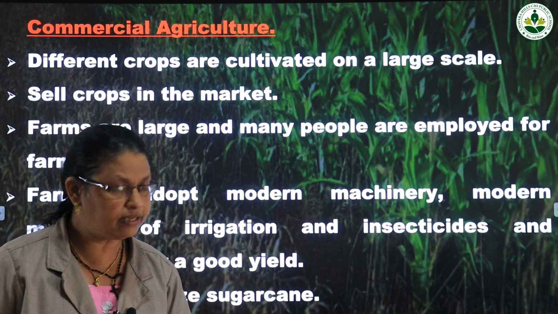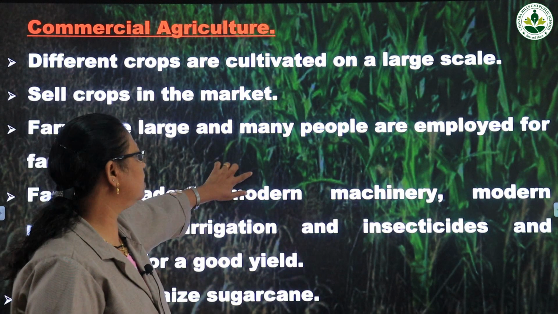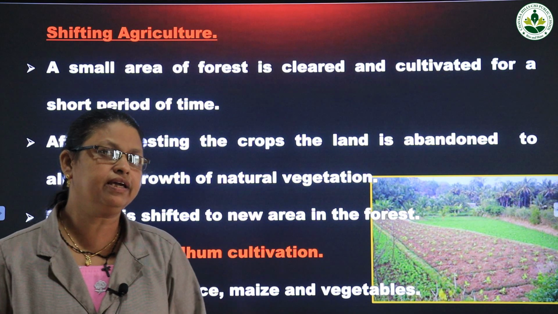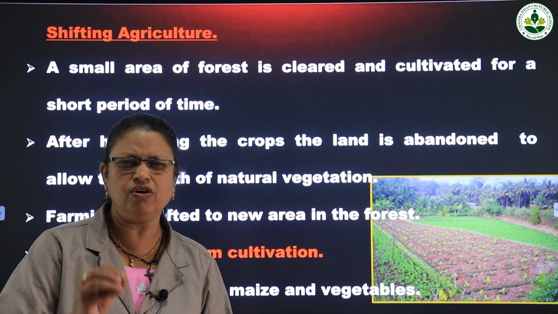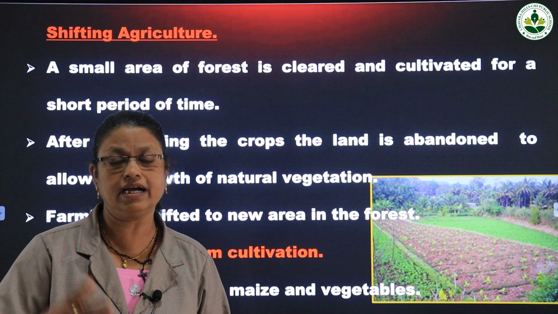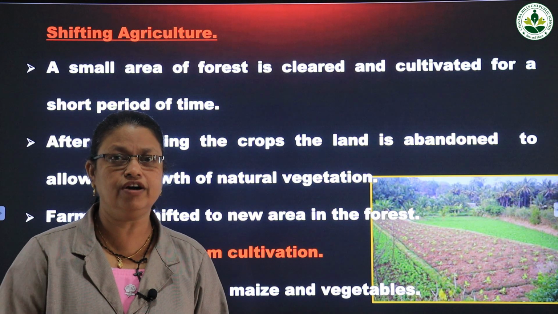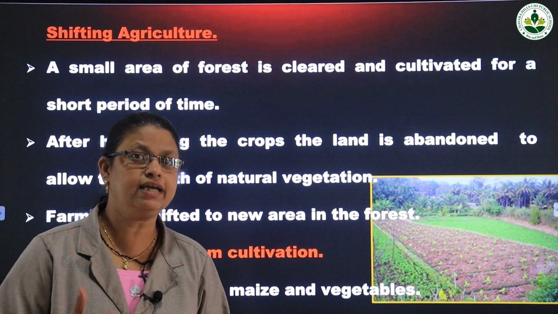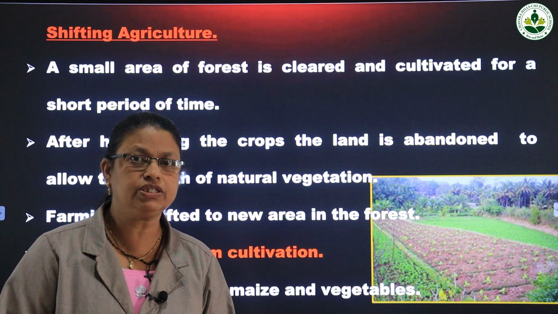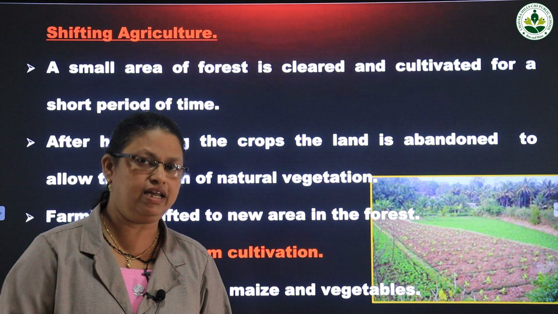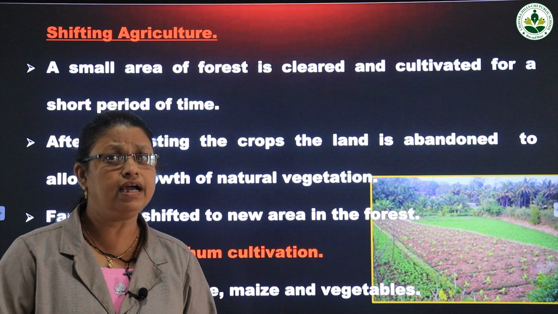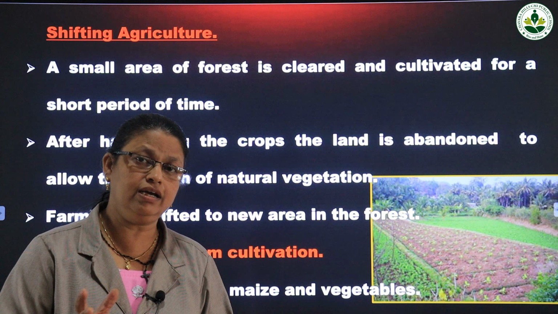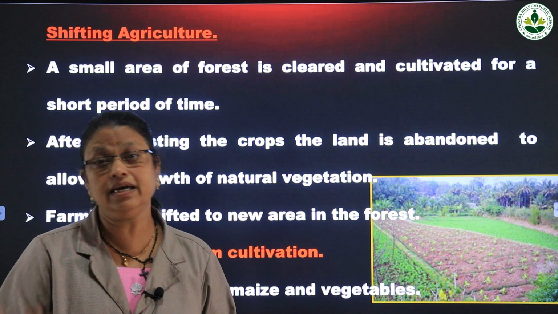Then the next one is shifting agriculture. The third one is shifting agriculture. In shifting agriculture, a small area of the forest is cleared and they cultivate the crops. In a small area of the forest, the plants are cut down and they clear the forest and there they cultivate the crops. After harvesting the crops, they give up that area. They abandon that area and in that area natural vegetation will grow, plants will grow, and they give up that area and they clear another area in the forest.